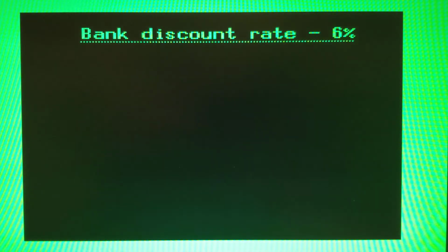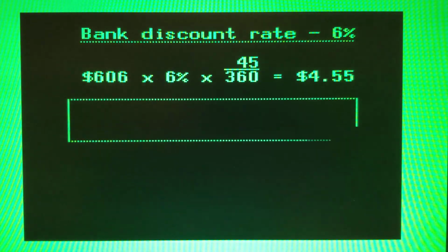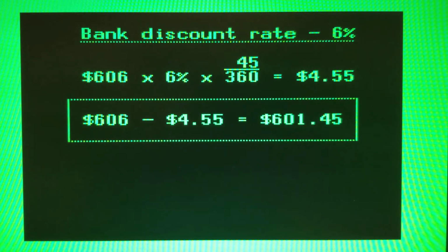Let's say the bank charges a discount rate of 6%. The maturity value times the discount rate times the discount period yields a discount of $4.55. The company will receive the proceeds of $601.45, which is the maturity value of the note, less the discount charged by the bank.